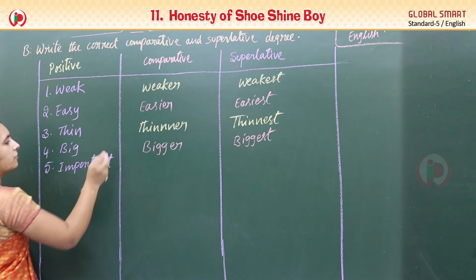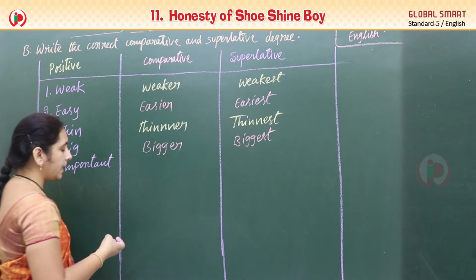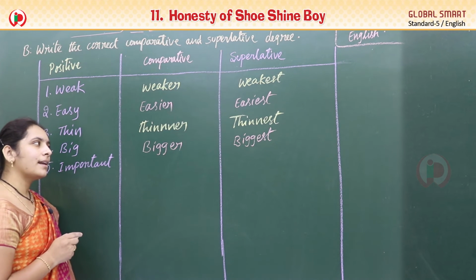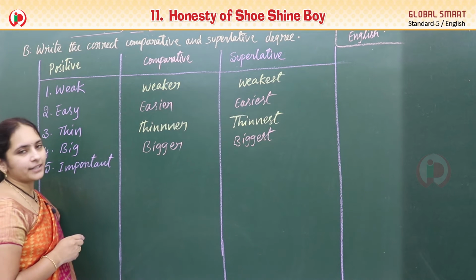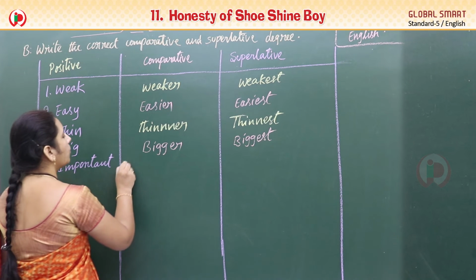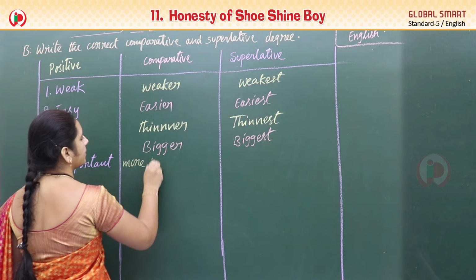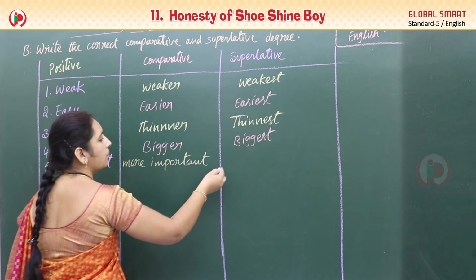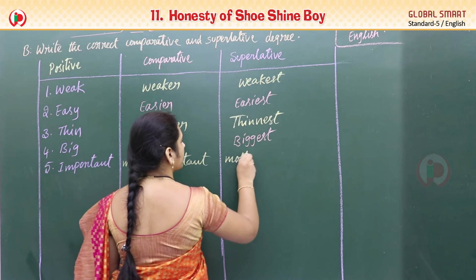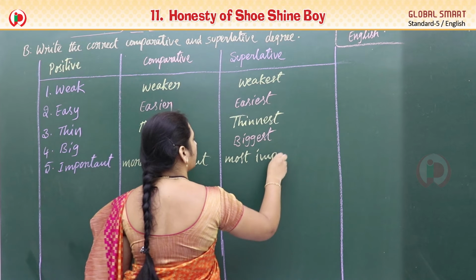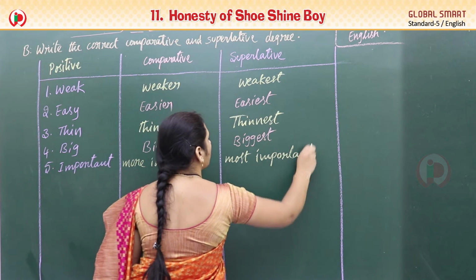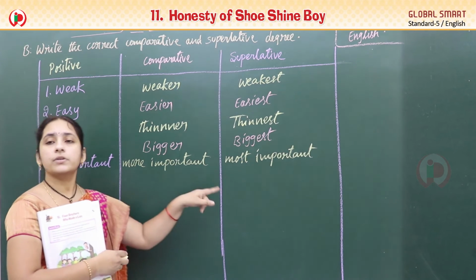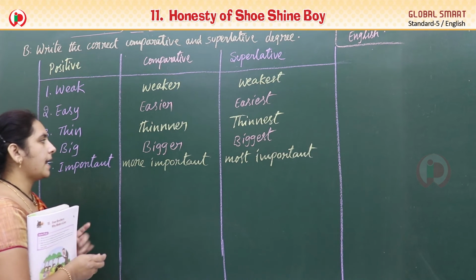Important. For this comparative and superlative degree, we should add more. Importanter, importantest are not correct. So here we get more important, most important. Some words we get more in the comparative and most in the superlative. So this is like that.